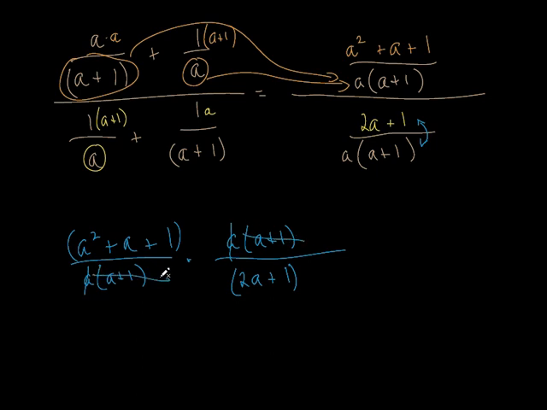Isn't that fun? I love doing that. Whopping those things off of there. Okay. What about this? I got a 1 here and a 1 here. Can I cancel those out? No. Why not? Third time today. Because it's being added. Right. You can't cancel that. So nothing else cancels out. So I'm ready to write my answer. It's just a squared plus a plus 1 over 2a plus 1.